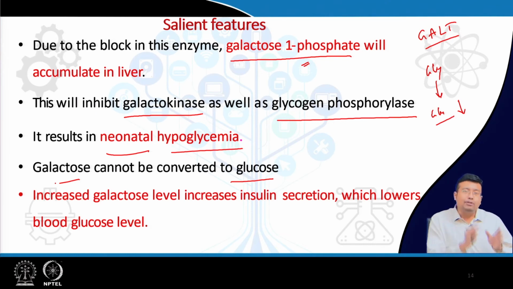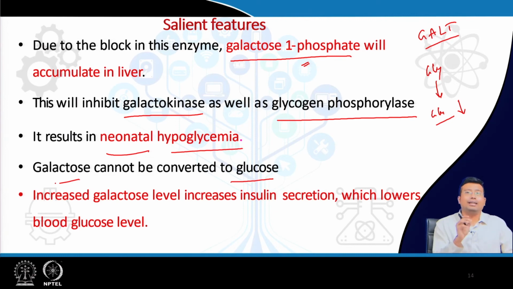And in between meals, whenever the baby is having mother's milk, lactose is getting converted to glucose, some amount of glucose is produced, but galactose is not being converted to glucose. In between meals it is relying on production of glucose from other sources, that is known as glycogenolysis and neoglucogenesis. So, stored glycogen will be broken down and other substances will be converted to glucose. If glycogenolysis is hampered, there will be hypoglycemia, and since it happens in neonates, it is neonatal hypoglycemia.